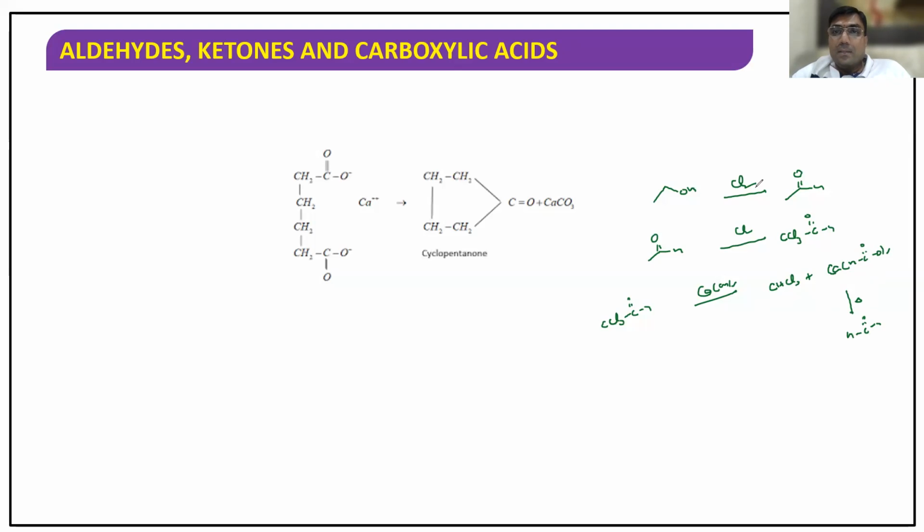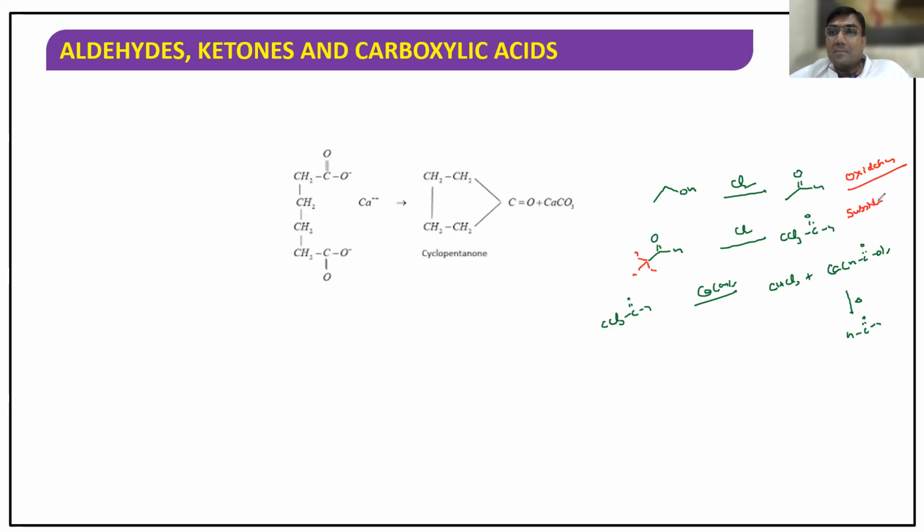So ethanol, what is this reaction called? This is asked in competitive examinations. Chlorine is a what agent? Oxidizing agent, sir. So first of all, this is oxidation. Next, these hydrogens are replaced by chlorine.